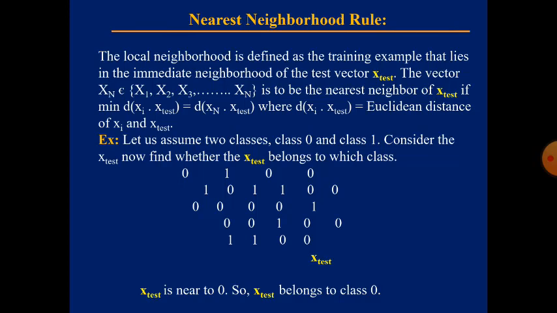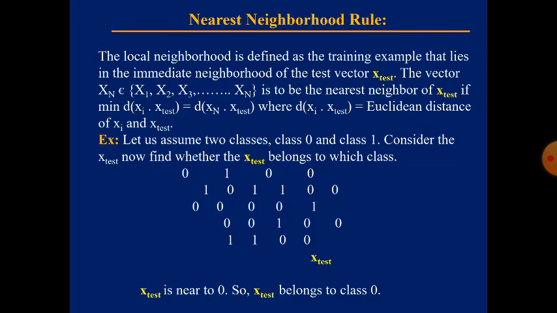But if you ask about your neighbor, there might be a number of homes, out of which the home which is very close to your house, we call it your neighbor. So here we have zeros and ones. If you see the x test vector, it is closer to 0. So we can say that x test belongs to class 0 in this example.